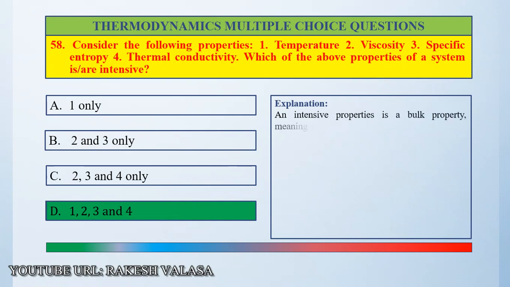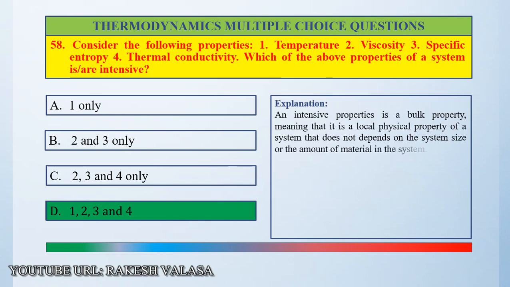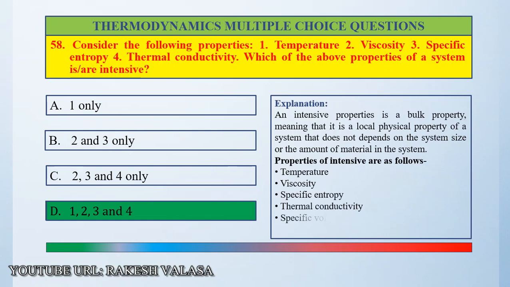Explanation: we already know the definition of intensive and extensive properties. An intensive property is a bulk property, meaning that it is a local physical property of a system that does not depend on the system size or the amount of material in the system. The following are examples of intensive properties: temperature, viscosity, specific entropy, thermal conductivity, specific volume, specific enthalpy. So the option is D.